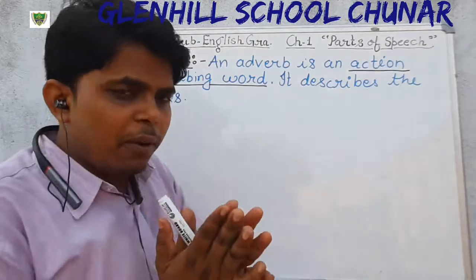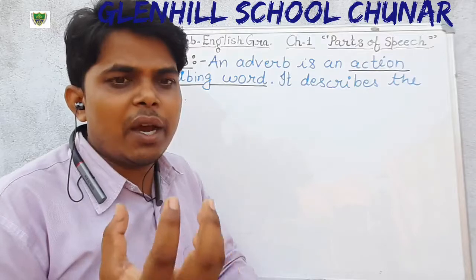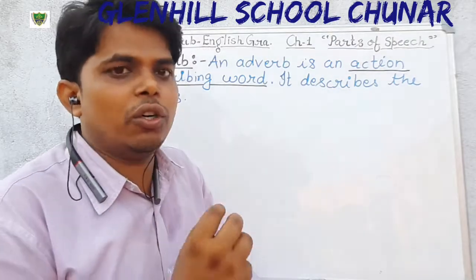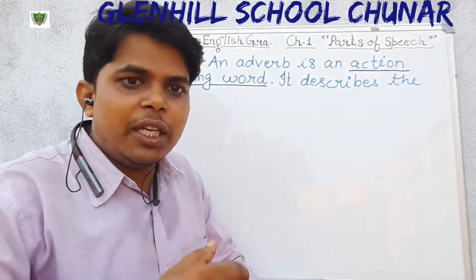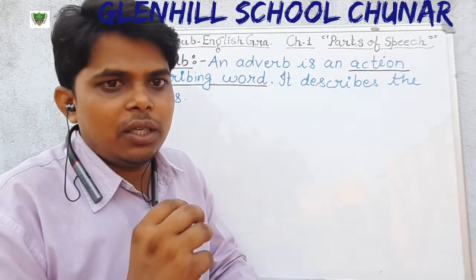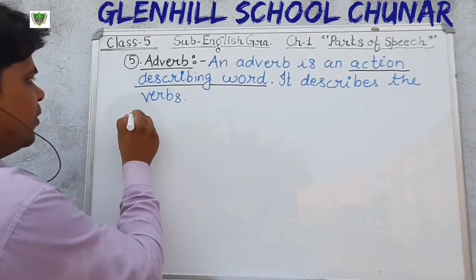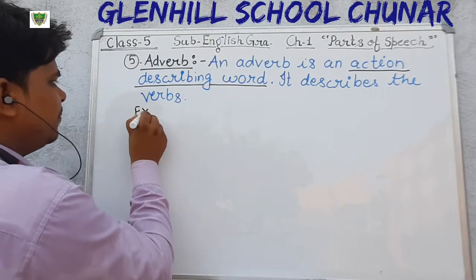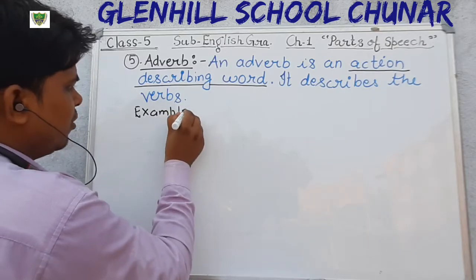Here the adverb describes the action: in which manner the action is going on, in which way the action is proceeding. It is described by the adverb. For example, just write down the example, then we can very easily understand.